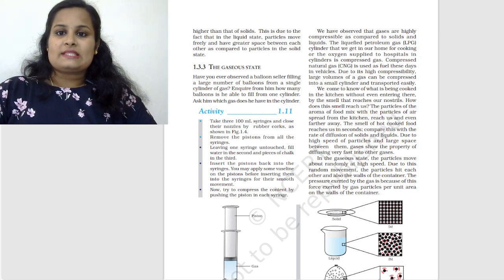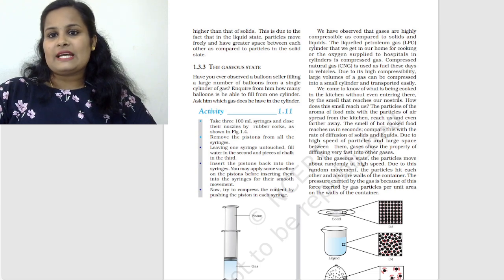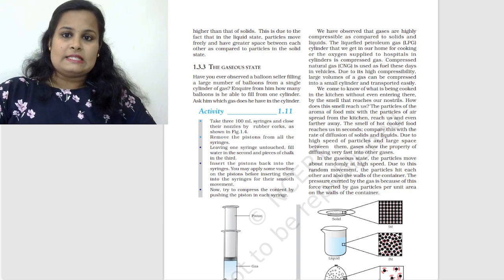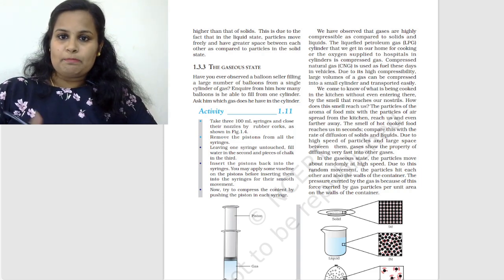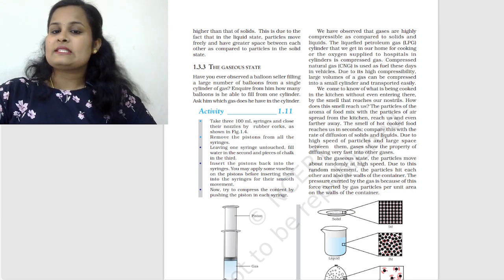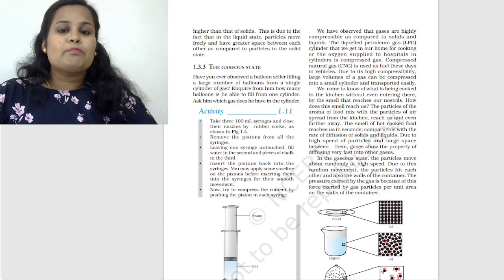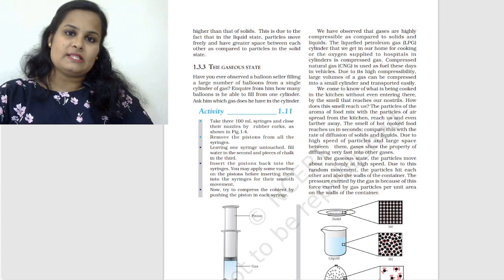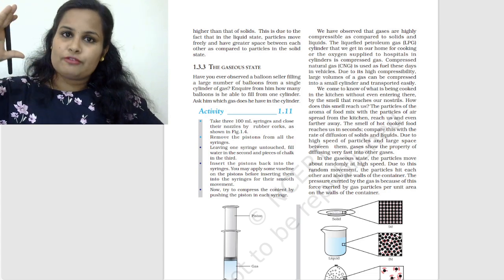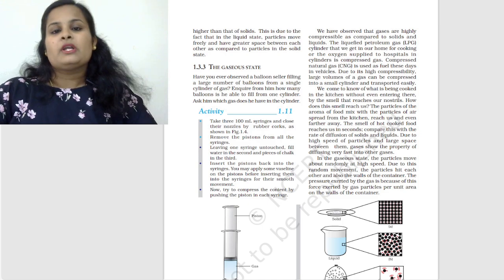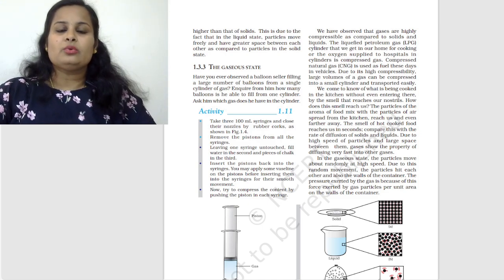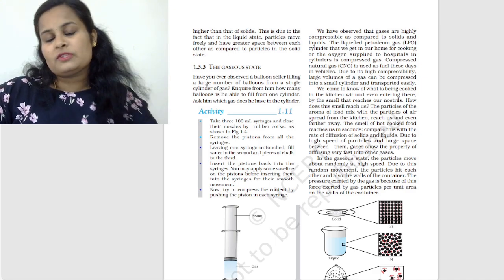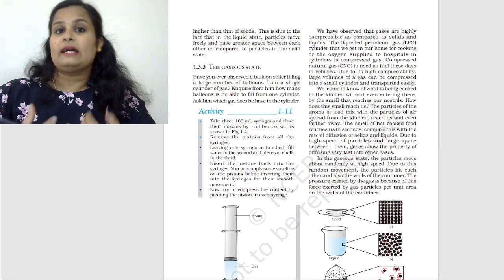The LPG, which is liquefied petroleum gas cylinder that we get in our home for cooking, or the oxygen supply to hospitals in cylinders, is compressed gas basically. Compressed natural gas is used as fuel these days in vehicles due to its high compressibility. A large volume of gas can be compressed into a small cylinder and transported easily. When we try to compress, we have to apply higher pressure. The particles come closer to each other, and we can see a reduced volume. So yes, we can say that gases are highly compressible.